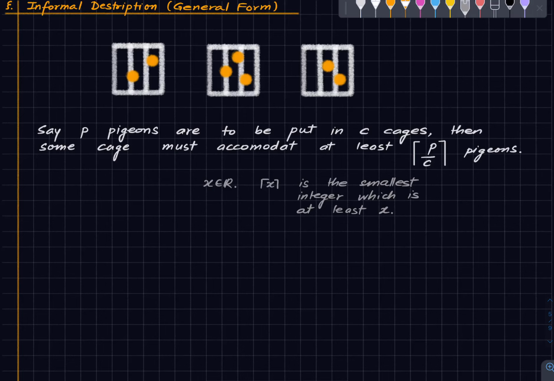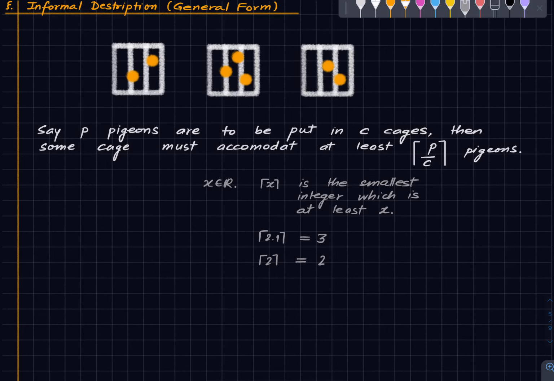Okay, so for example, what is the ceiling value of 2.1? It is equal to 3 because 3 is the smallest integer which is at least 2.1. 4 is not because 4 exceeds 3. It is not the smallest integer which is at least 2.1. What is the ceiling value of 2? The ceiling value of 2 is 2. 2 is the smallest integer which is at least 2.